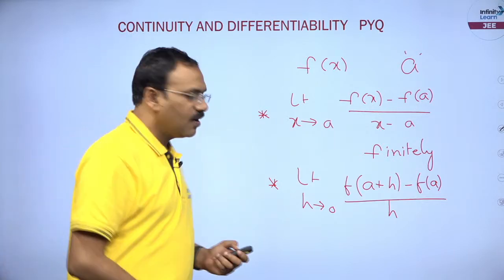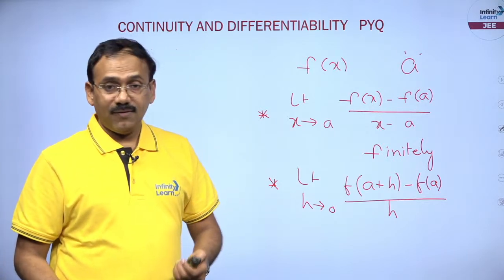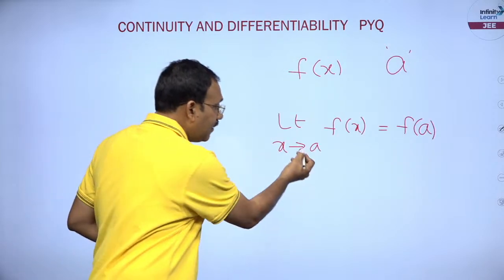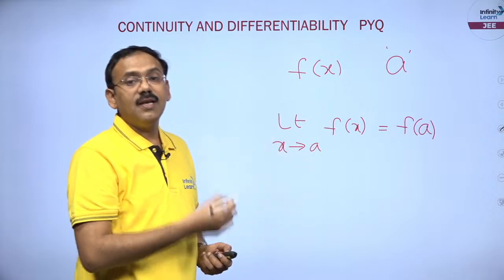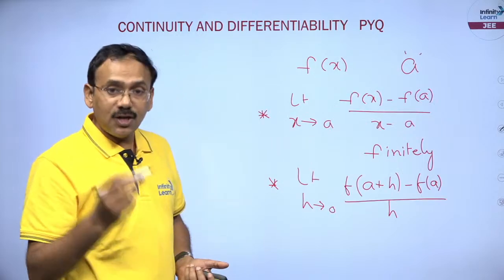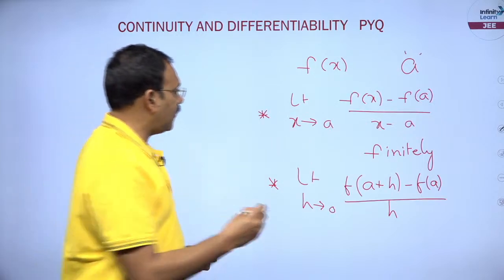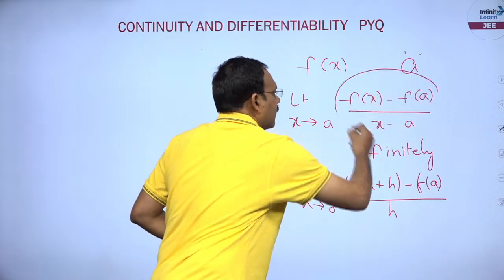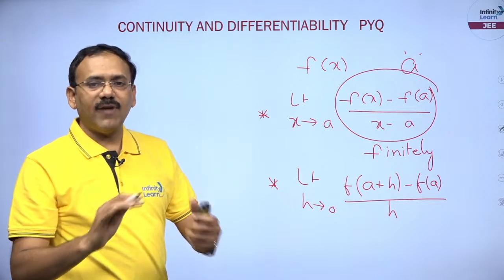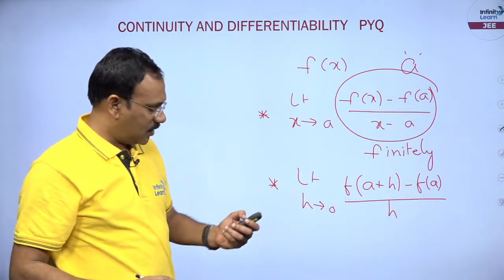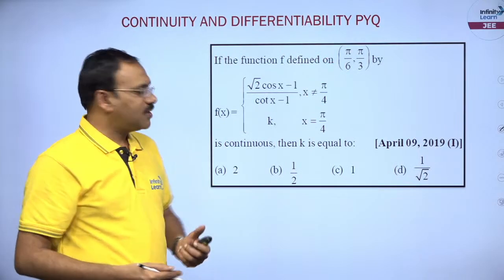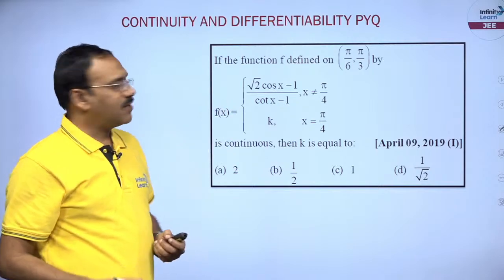Fine. Before I start the question, point number 1, a function is said to be continuous at a if limit x tends to a of that function is equal to f of a, and a function is said to be differentiable at x is equal to a if this limit, f of x minus f of a by x minus a, as x tends to a, exists finitely. Clear? Now, chalo. So the first question, dear students, you see this, the function f is defined from pi by 6 to pi by 3.